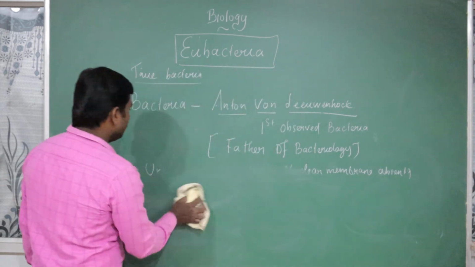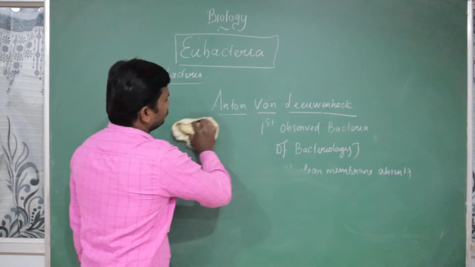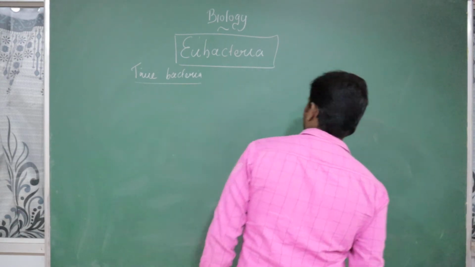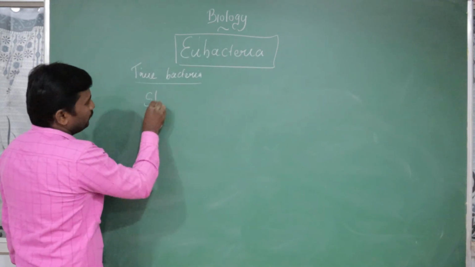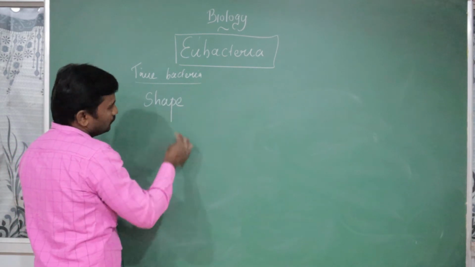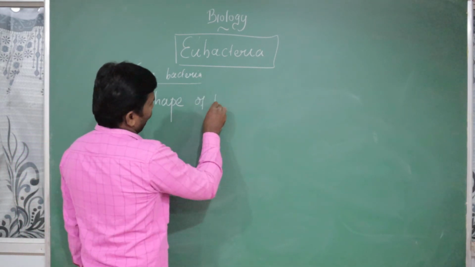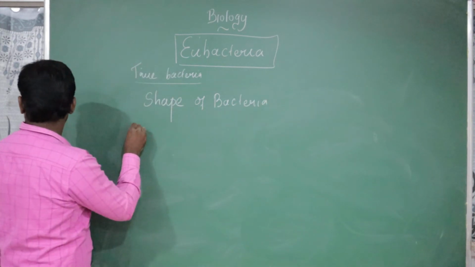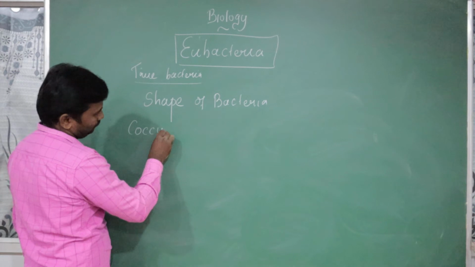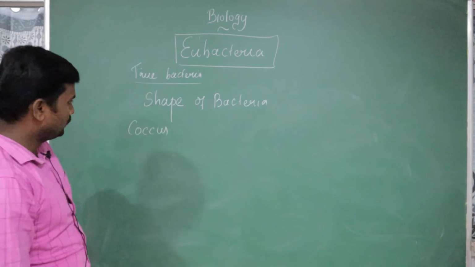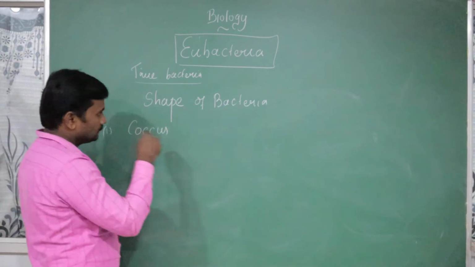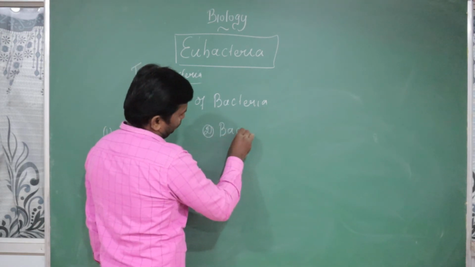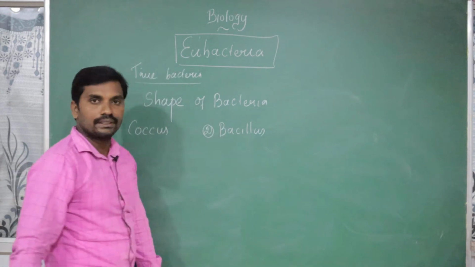Now let's think about the shape of bacteria. What is the real shape of the bacteria? I am going to divide the shape of bacteria into four categories. Shape means form, structure. The first one is coccus.